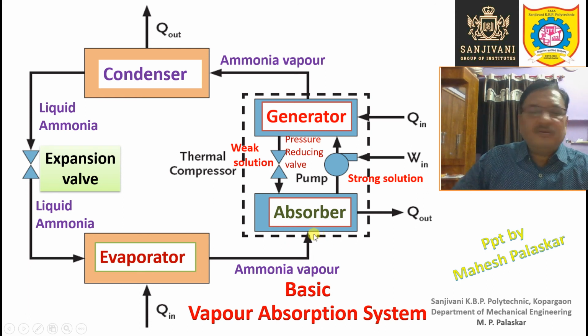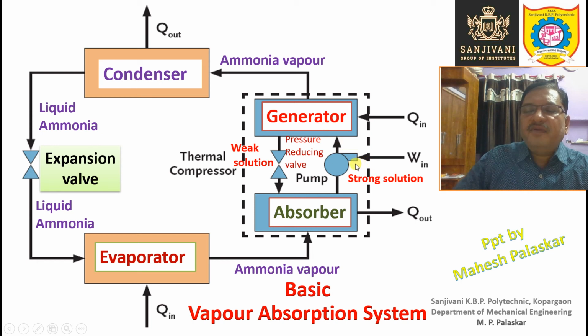Okay, so cooling is done in the absorber. The refrigerant ammonia vapor that is entering and the weak solution that is entering the absorber are cooled externally. Therefore this absorption process is accelerated, and due to that, very quickly and very easily, we get the strong solution. The strong solution is nothing but a large quantity of ammonia vapors absorbed by water or the weak solution, and it gets converted into strong solution. Now the strong solution is pumped by this pump into the generator, right?